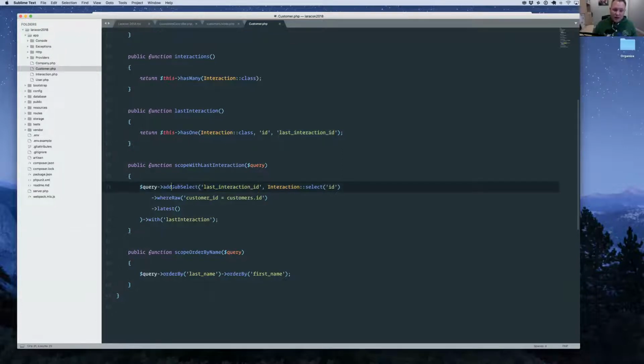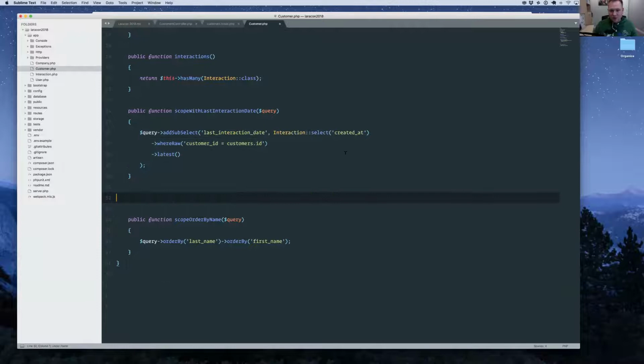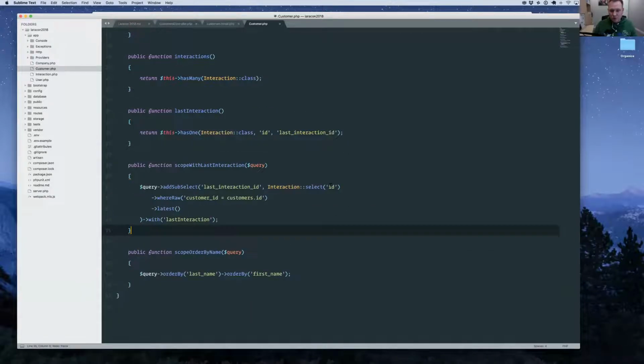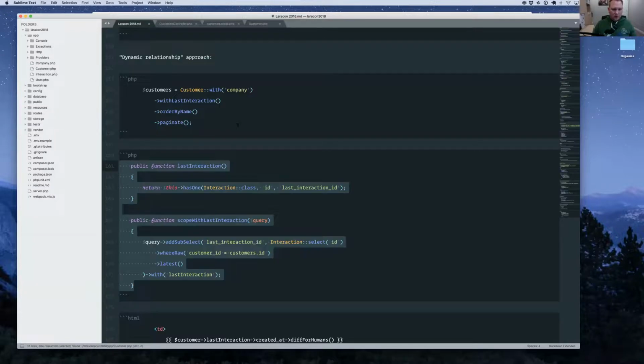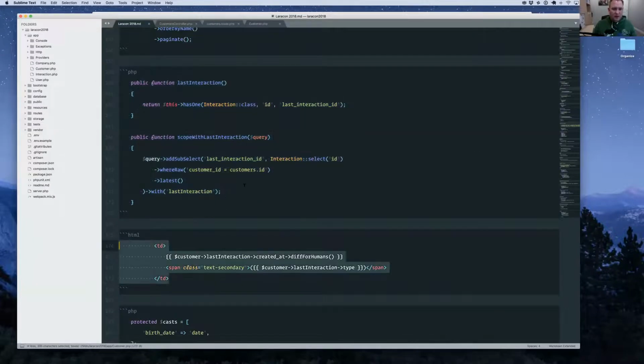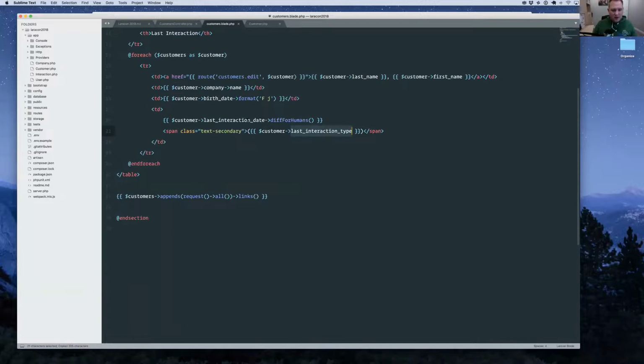So I'm going to add a subselect just like we were before using my new macro syntax. We're going to say last interaction ID, and we're going to say, give me the ID. This is exactly like before. We're getting the created at and type. We're just going to grab the ID instead. Then once we have the ID, we're going to eager load the last interaction, just like we've been eager loading the company the whole time. So let's try this out and make sure I have everything. Oh, I do need to update the blade view as well because it's not going to be a column anymore. It's going to be an actual model.